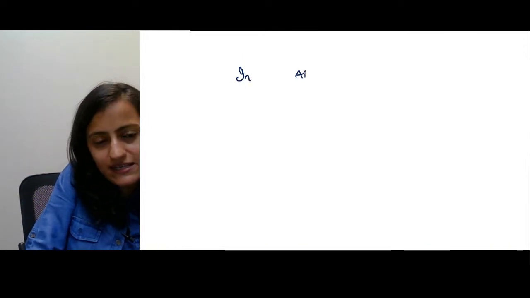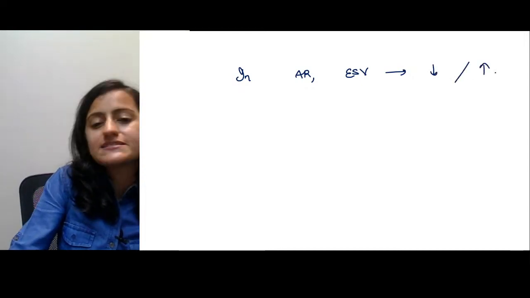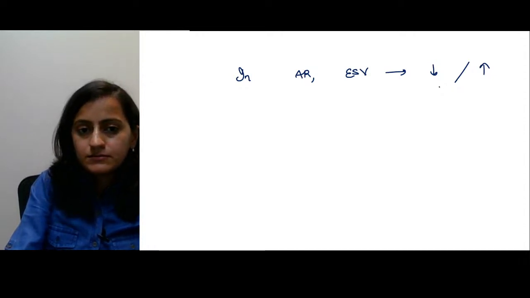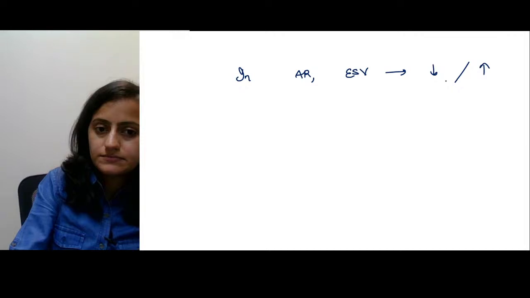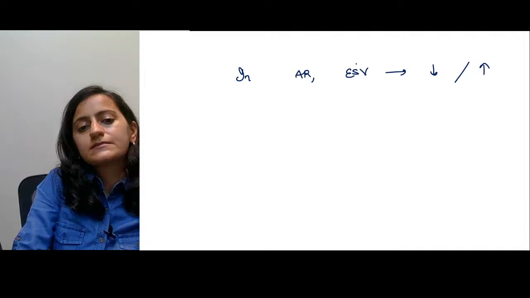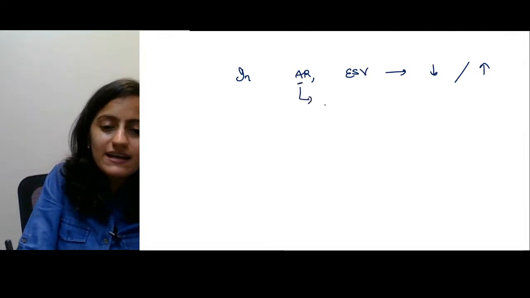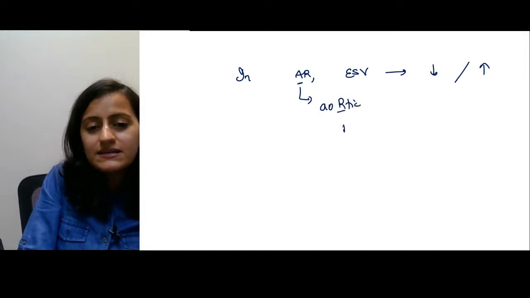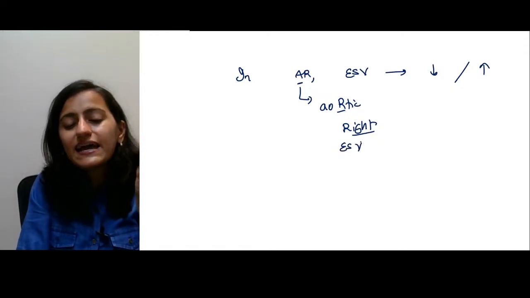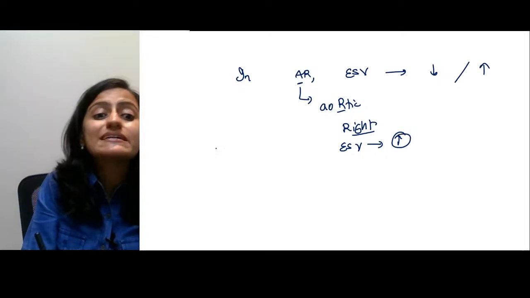In aortic regurgitation, the end systolic volume is decreasing or increasing? Yes. So just apply here what we said about the aortic lesions: the graph is shifting to the right. The line that we are talking about, the end systolic volume, is going towards the right. That means the end systolic volume is increasing.